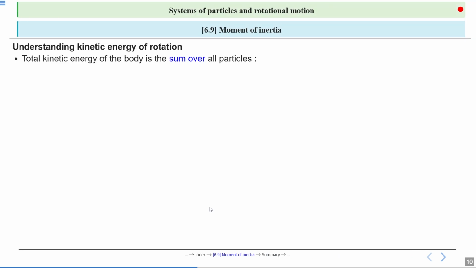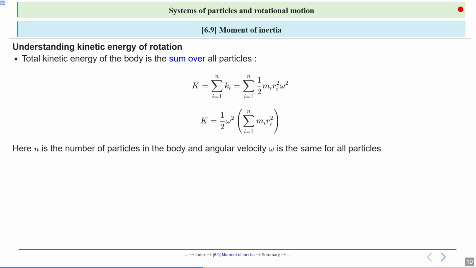So the total kinetic energy of the body is the sum over all particles. Summation, we have n particles. So summation i equal to 1 to n of Ki, and we know the value of Ki, that is half mi ri square omega square. So just put here, you will get summation i equal to 1 to n of 1 by 2 mi ri square omega square. So this is the total kinetic energy of the body.